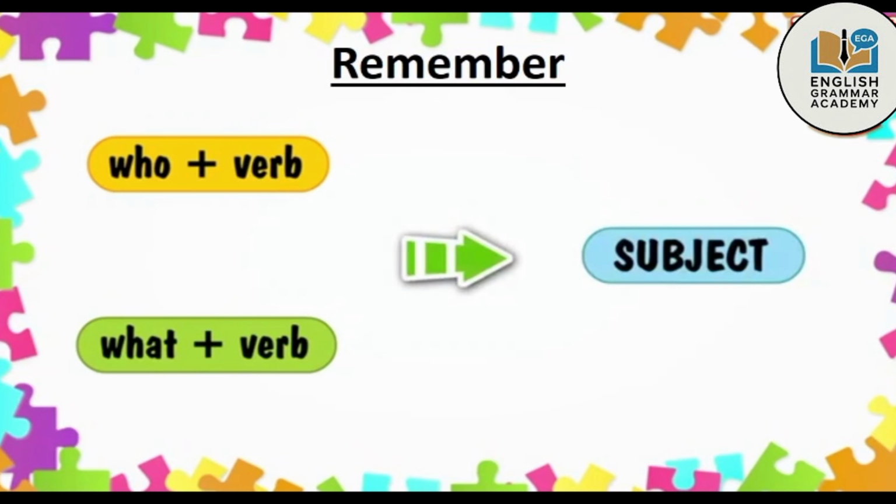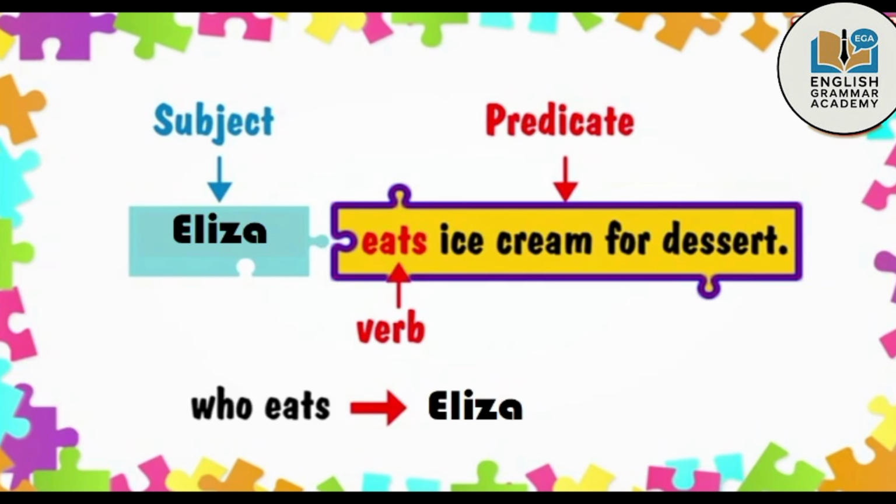Eliza eats ice cream for dessert. Here, the verb is eats. When we ask who eats, we get the answer Eliza. So, Eliza is the subject and the rest of the part is predicate.